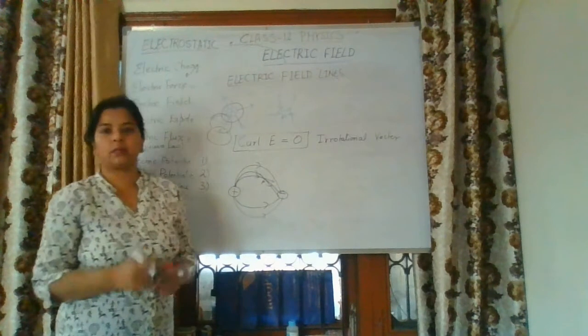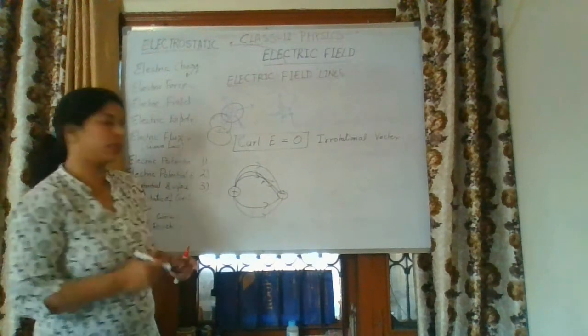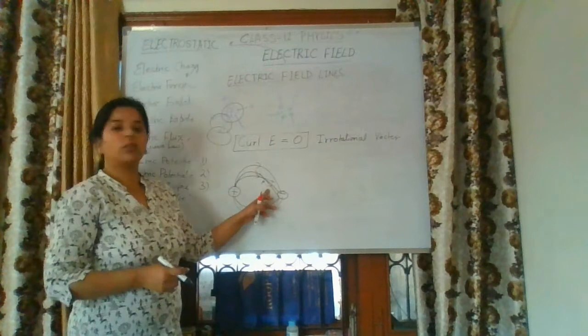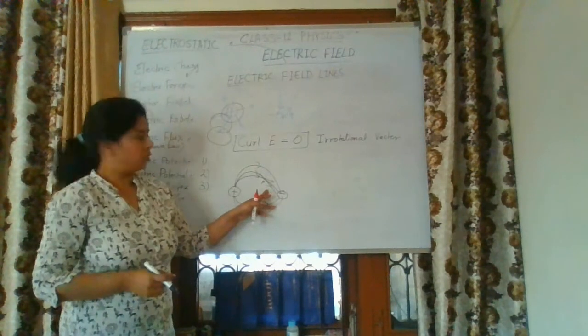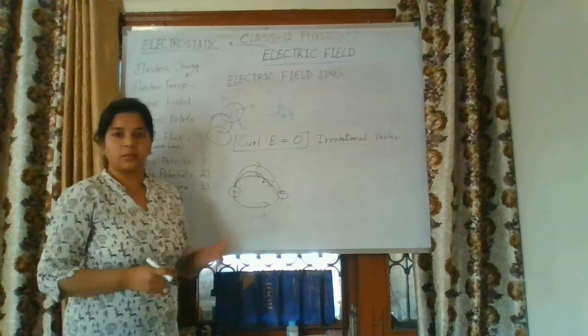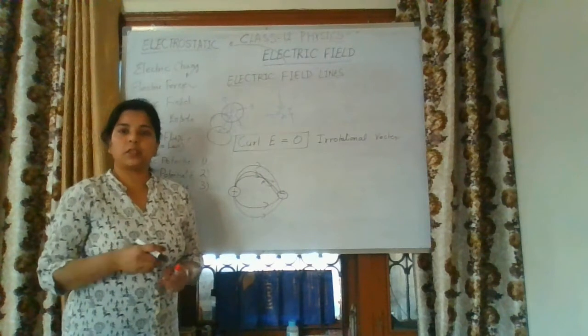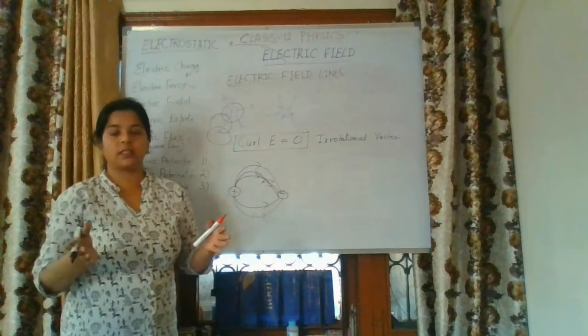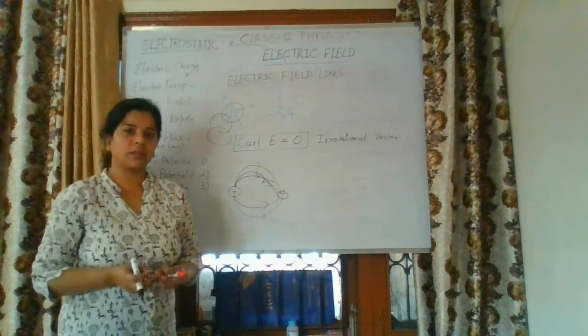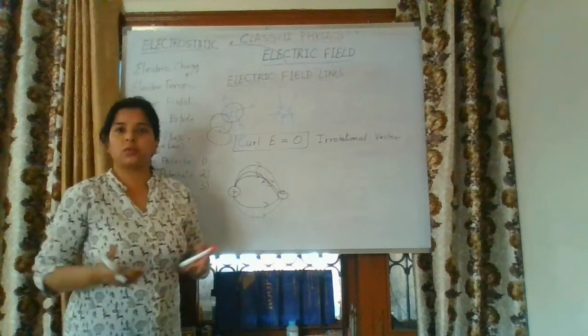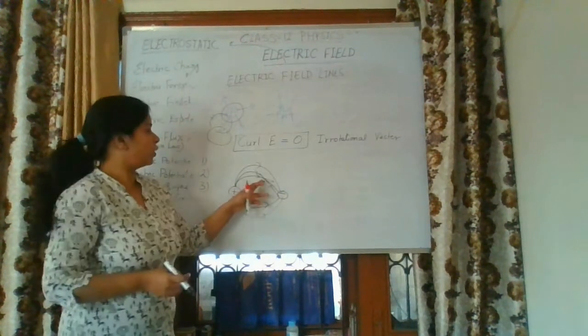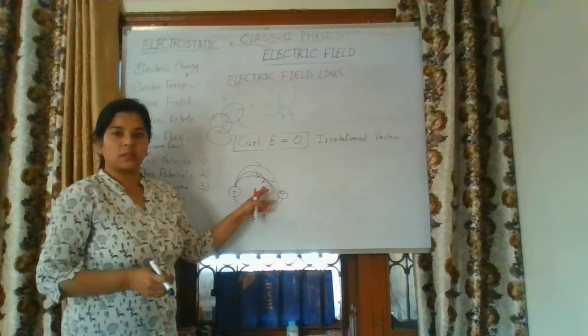Mathematically we know that at the point of intersection we can draw two tangents, and two tangents mean what? Two directions of force at one point. Is it possible that a charged body is moving in two directions at a time? It is not possible that a charged body can be split into two parts. So that means this condition is not possible.